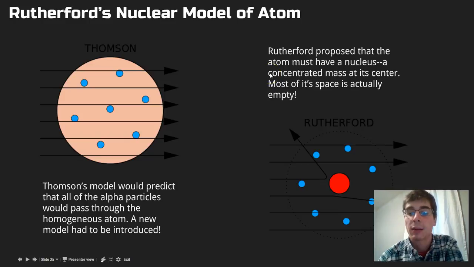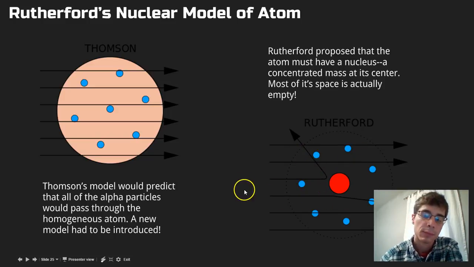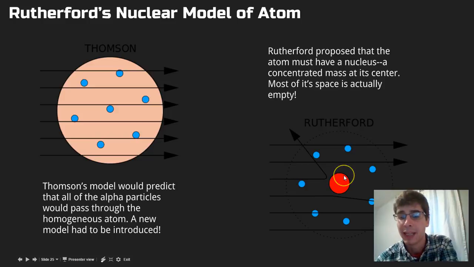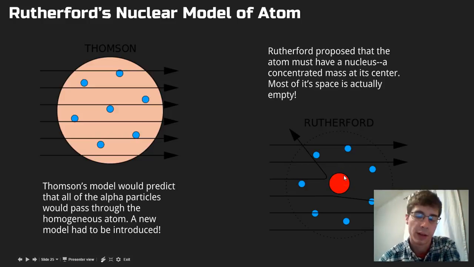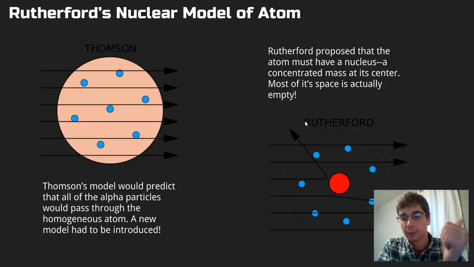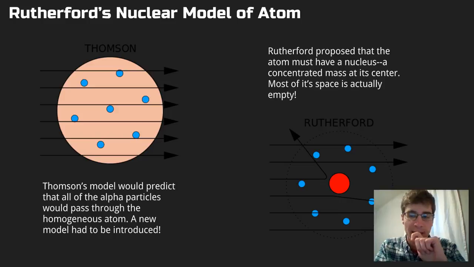What happened was Rutherford proposed a new model, and it looked like this. He said that atoms must have a nucleus, which is a concentrated mass at its center. Here it's depicted by this red dot. And what he argued was that the 0.01% of alpha particles that got reflected back at them was actually running right into this nucleus, and the rest of them were going straight through the atom. This allowed Rutherford to make two conclusions. One, atoms have a nucleus, which was a new finding when we compare it to Thomson's model. And two, that the majority of an atom is actually just empty space.